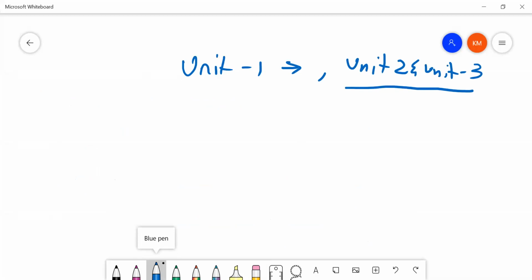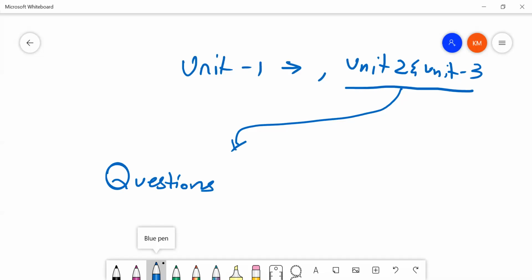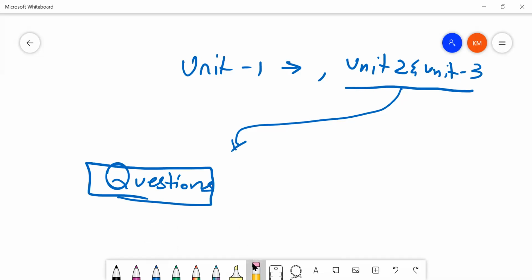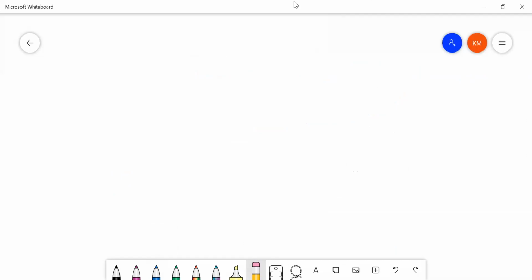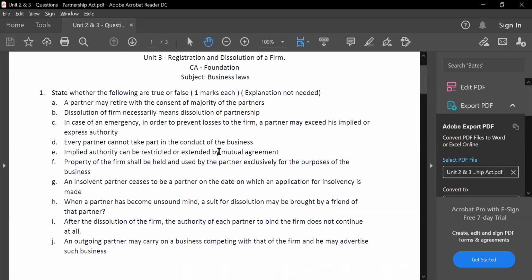So today our agenda will be to discuss questions from unit 2 and 3 of Indian Partnership Act and take your doubts at the end of the session. So I'll quickly start, I'll share the handout. I'll give you all a minute to go through the true or false. So I'm sharing the handout, guys. Take a minute, please go through the true or false questions and try to answer all the 10 true or false.